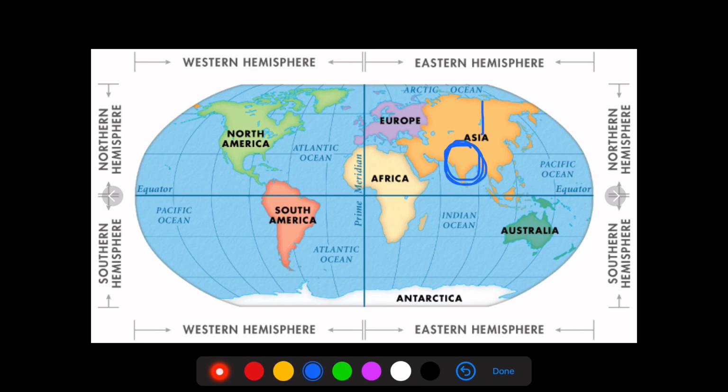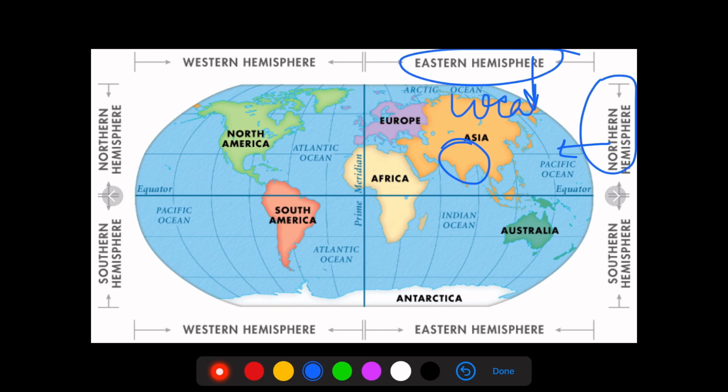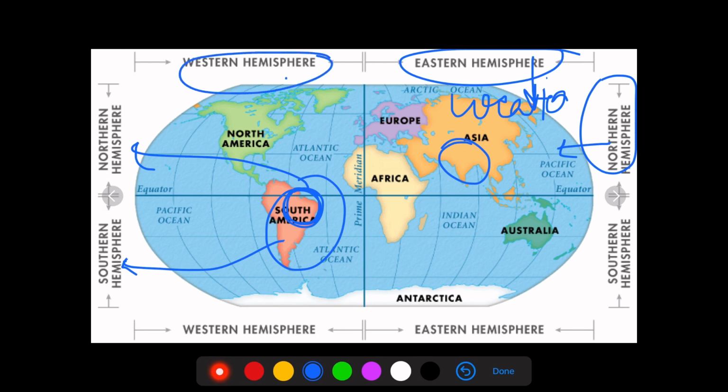In Asia, it is at the southern part of the continent. I'm talking about only Asia, don't get confused, I'll tell you this ahead as well. Talking about India, it is in the northern and eastern hemisphere, and this became India's location. Brazil is in South America over here. Some part of Brazil is in the northern hemisphere, most of it is in the southern hemisphere, and it covers a major part of the western hemisphere. So this became the location of these two countries.